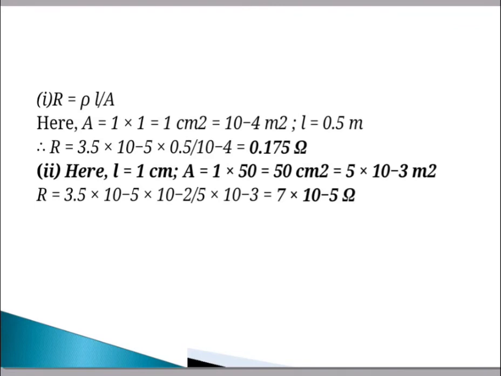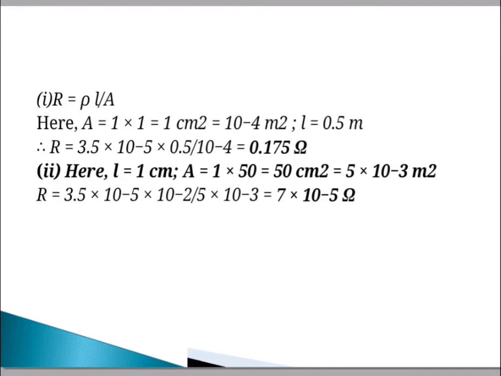Here the unknown is R of the conductor, we have to calculate it. Other factors are given, that is rho is given, L is given, A is given. In other problems there will be one missing: suppose resistance is given, rho is given, L is given, then they ask you to find the area of the conductor. Or another statement is to find the length of the conductor if the resistance of the conductor is given, rho is given and A is given.